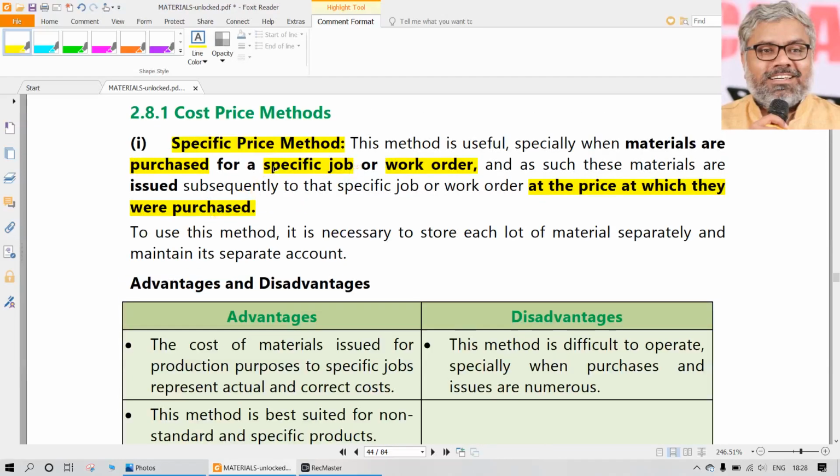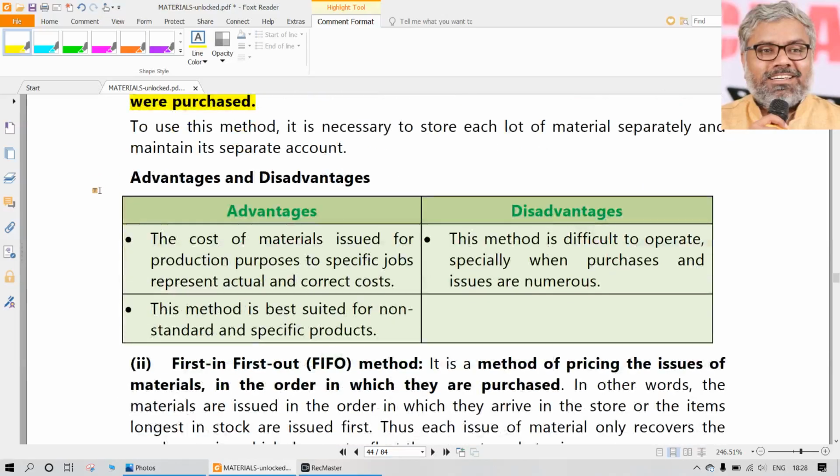But again, this is a problem. Why? Because for each separate material there has to be a separate record. We should be able to track the materials individually, and we should also be able to match the purchased materials to a specific job. If all these things are possible, then only the specific price method can be used.